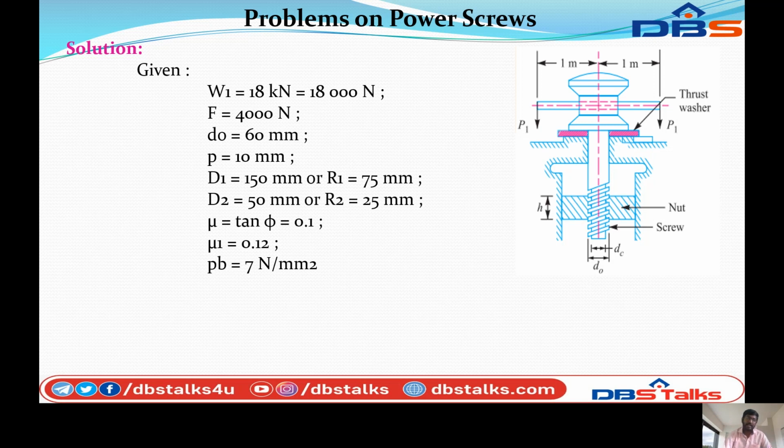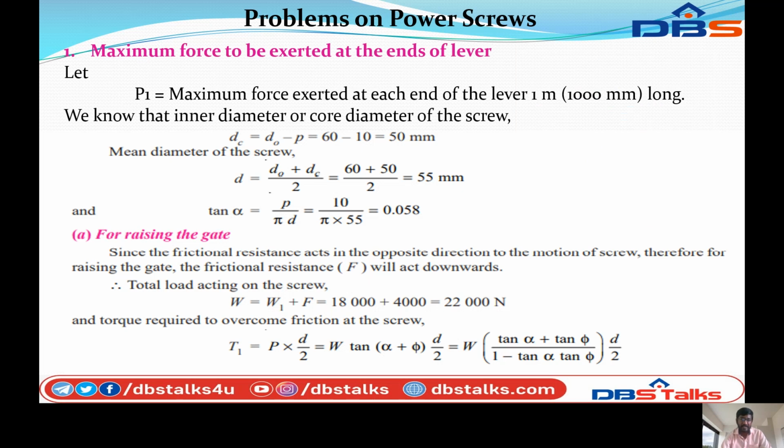So first we can calculate the maximum force to be exerted at the end of the lever. Let P1 equal to maximum force exerted at each end of the lever. So 1 meter is given in the problem, that equals 1000 mm long. So we know that the inner diameter or core diameter of the screw dc is equal to D0 minus p, that equals 60 minus 10 equals 50 mm. So next we can calculate the mean diameter of the screw.